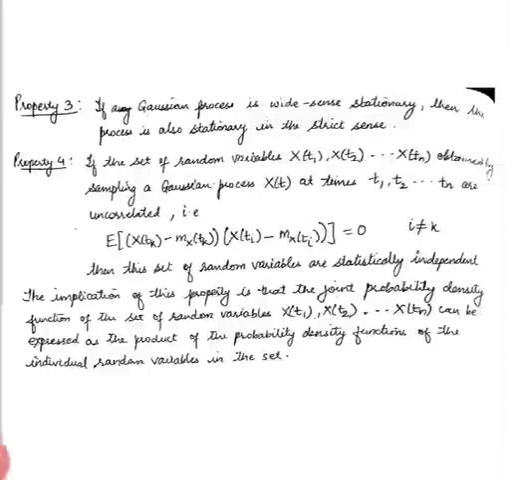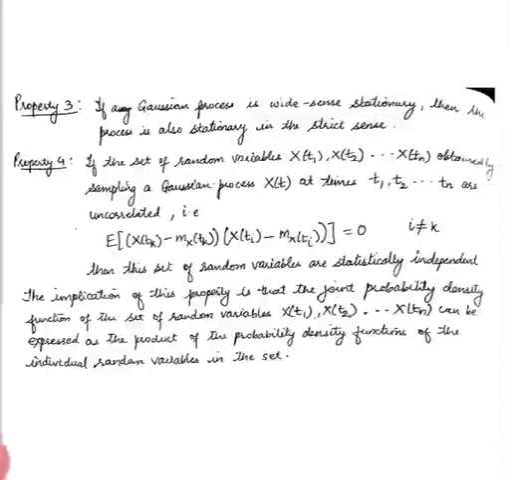So all strict sense stationary processes are wide sense stationary by default, but all wide sense stationary processes need not be strict sense stationary. But if a wide sense stationary process is Gaussian, then that process is also strict sense stationary. So that is the third property.